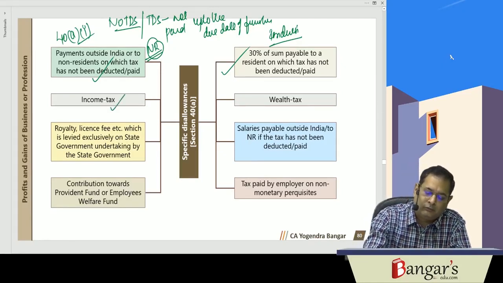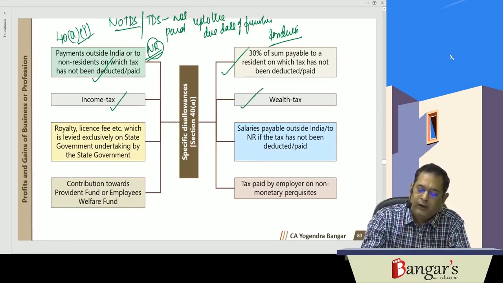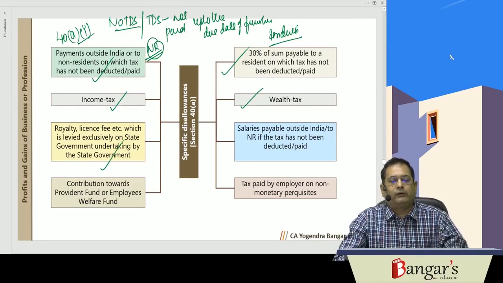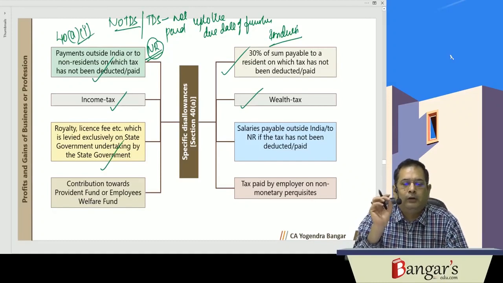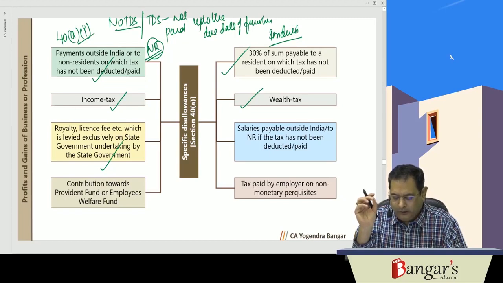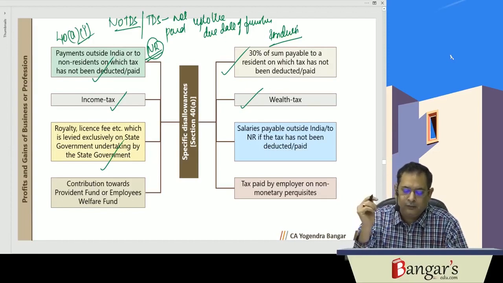Then income tax is a specific disallowance, wealth tax is a specific disallowance. Similarly, any royalty, license fees, privilege fees, etc., which is exclusively levied on a state government undertaking by the state government, in that particular circumstance, that expenditure will not be deductible.